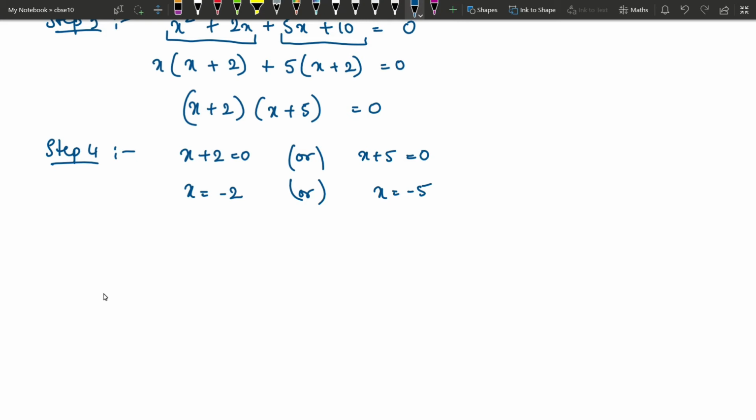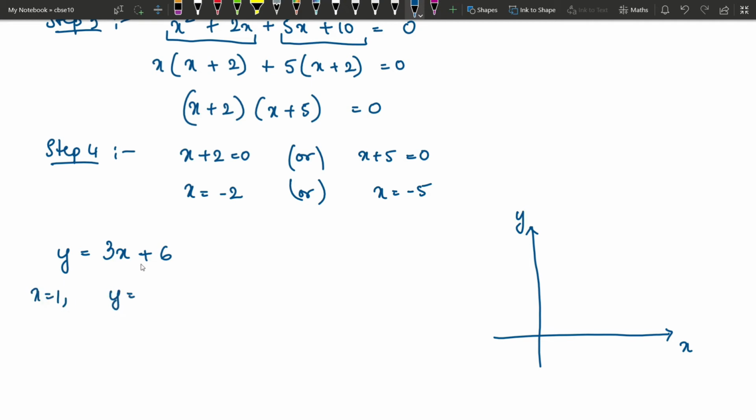So let me give you another example or an explanation with geometric meaning, which is also part of your explanation. You don't need it for the exam, but you need it for understanding. See, if we write, all of you, I think you have already plotted graphs for these equations. So if I write 3x plus 6 as a polynomial, and if I write this polynomial as y, then when x is equal to 1, what is the value of y? You will get 3 into 1 plus 6, which is 9.